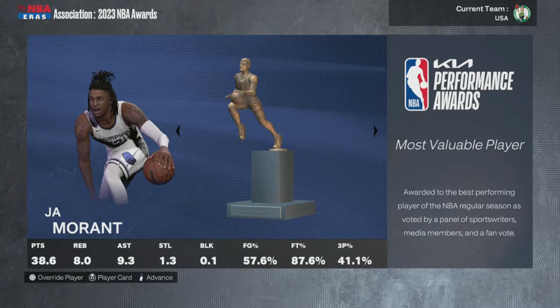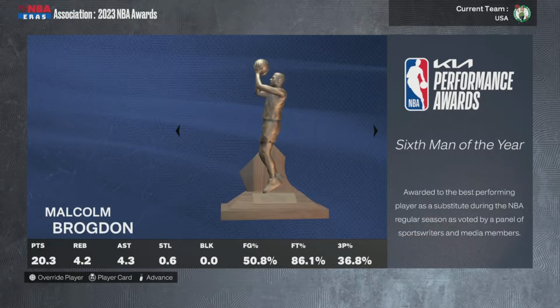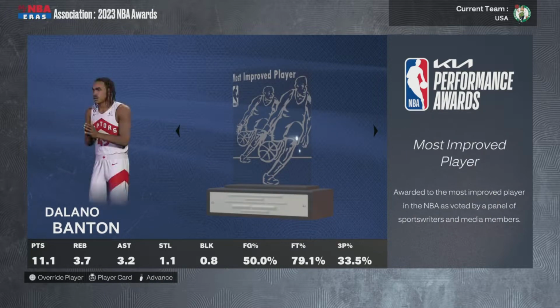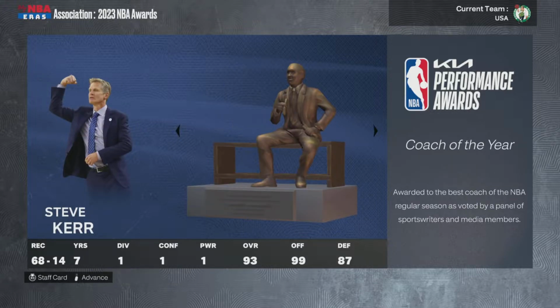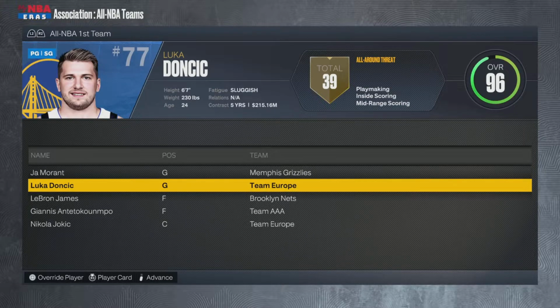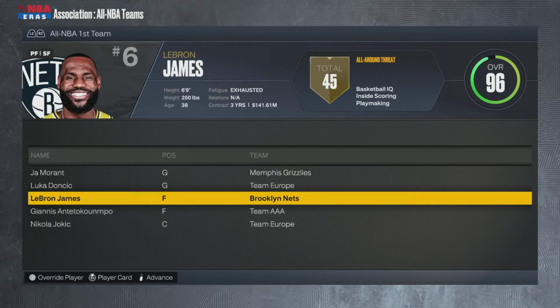So the awards here. MVP goes to Ja. Monster numbers, monster year for him. Jaden Ivey, rookie. Bam, defensive, okay. Most improved, Banton, I didn't know that, okay. I know who he is, but I didn't realize he was even going to be an option, but there he is.